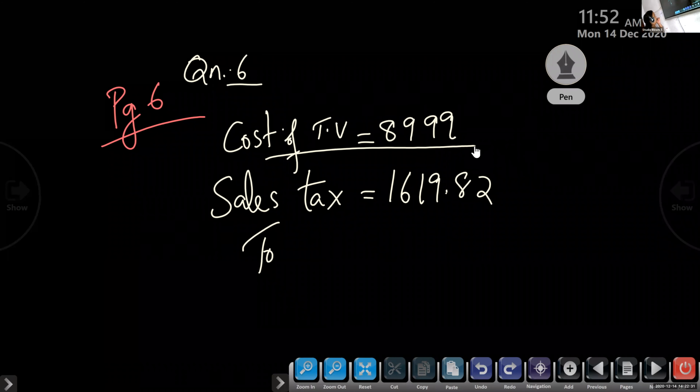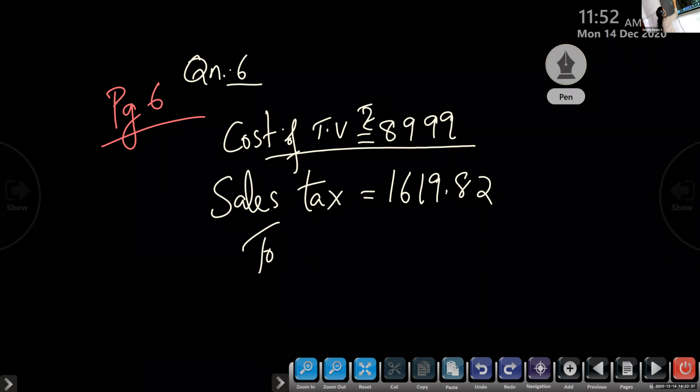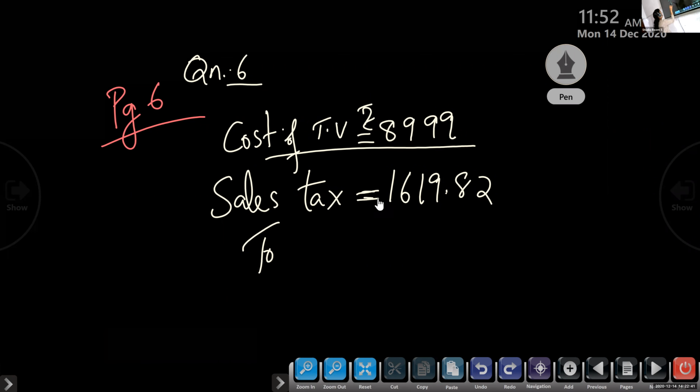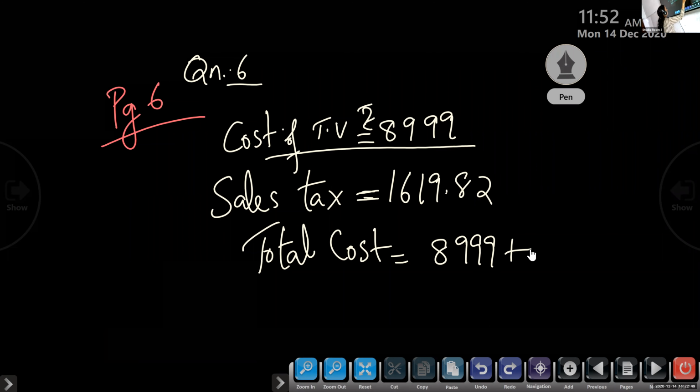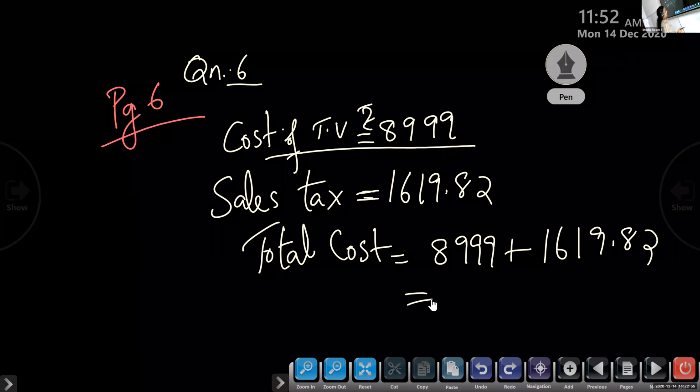Cost of TV is given, rupees 8,999. Sales tax is 1,619.82. So we have to find out how much she has to pay. Total cost, 8,999 plus 1,619.82. Find out the total and tell me the answer.